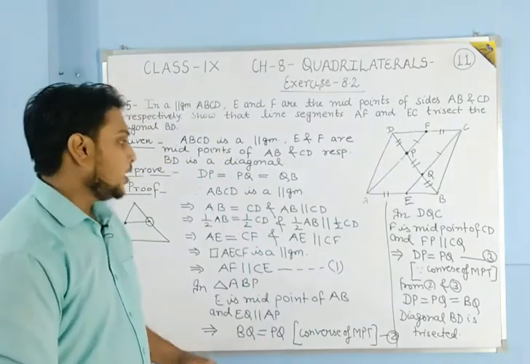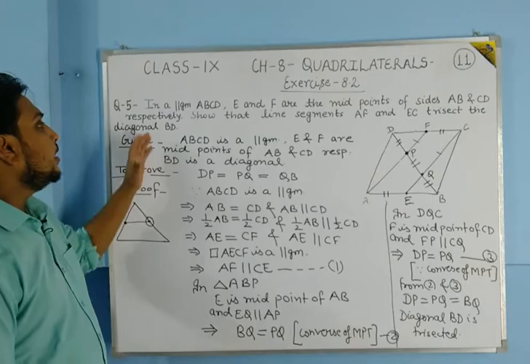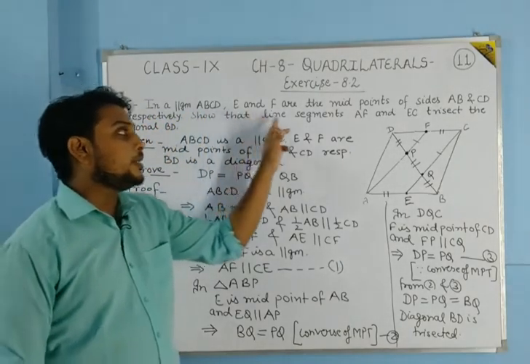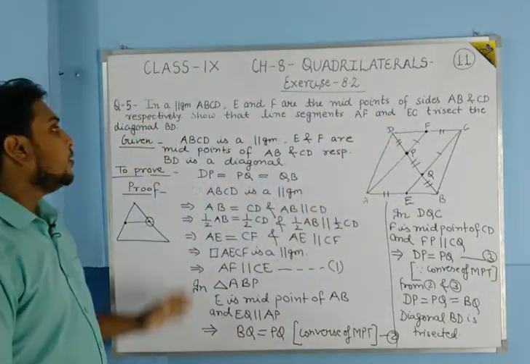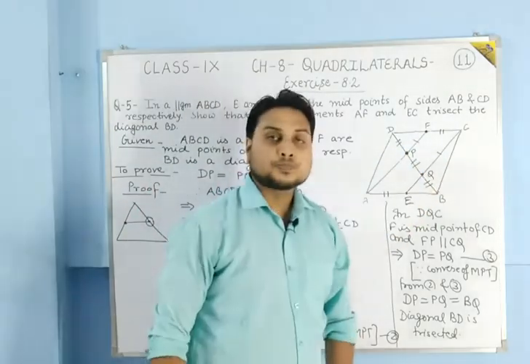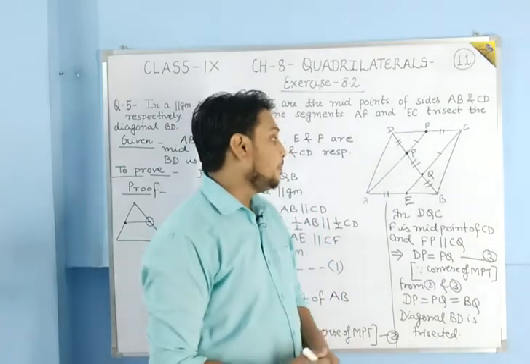Okay students, so this is the solution of this question. What we have done, see, firstly it was given that this is a parallelogram ABCD. E and F are the midpoints of the sides AB and CD. We have to show that AF and EC are trisecting this diagonal BD.